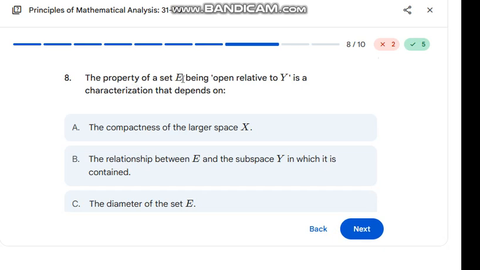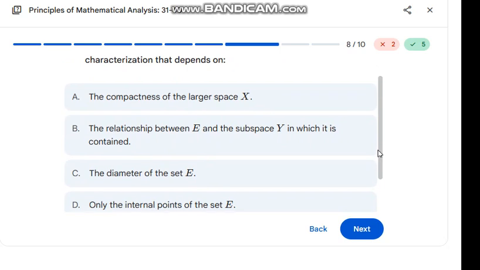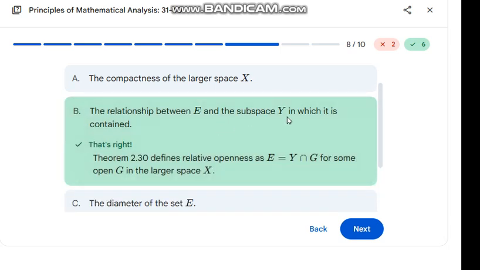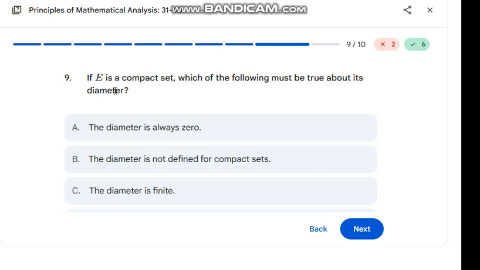The property of the set E being open relative to Y is a characterization that depends on the relationship between E and the subspace Y in which it is contained. That is given in theorem 2.30, that E is equal to Y intersection G for some open G in the larger space X. Next, that is the 39th question.